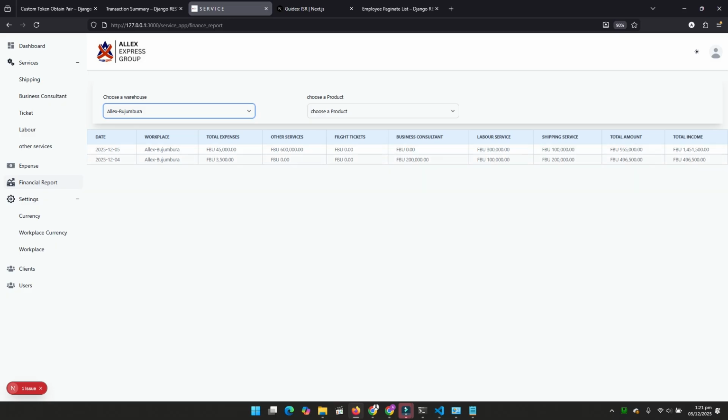You can see that we have total expenses on this date, which was 45,000, and on this date we have 3,500. And on other service, we have the total of this on this date. And flight ticket we didn't get any, and the business consultant we got 1 on this date, and labor service the same, we got 2 of this amount.